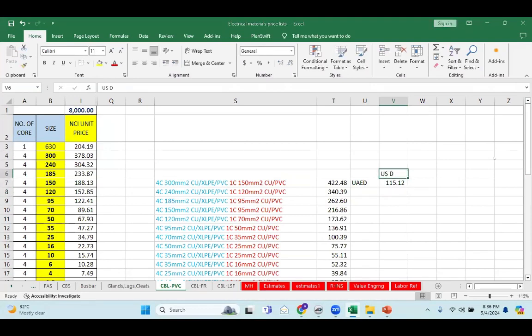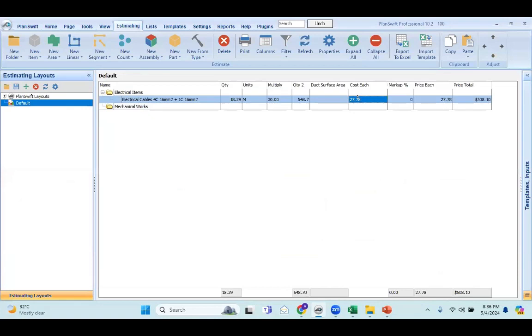Okay. So once you get your prices, you can put them over here and you can put your markup also. Markup is needed because cables are not a straight thing, it's flexible. And sometimes when you cut and throw it, when these cables are installed on the site, some wastage also will come. So always you can put your markup over here.